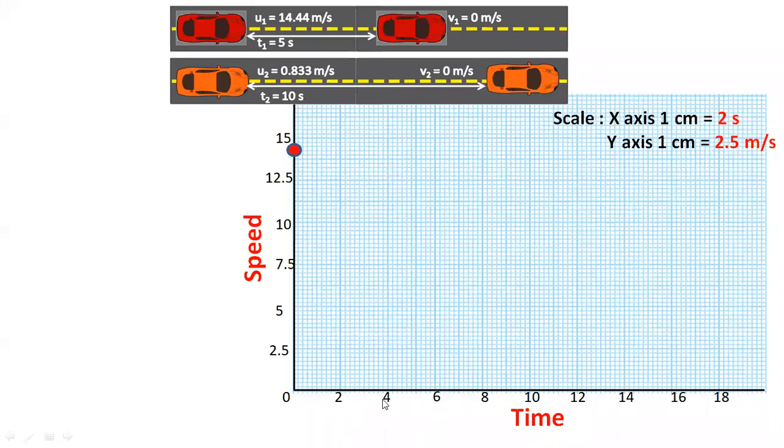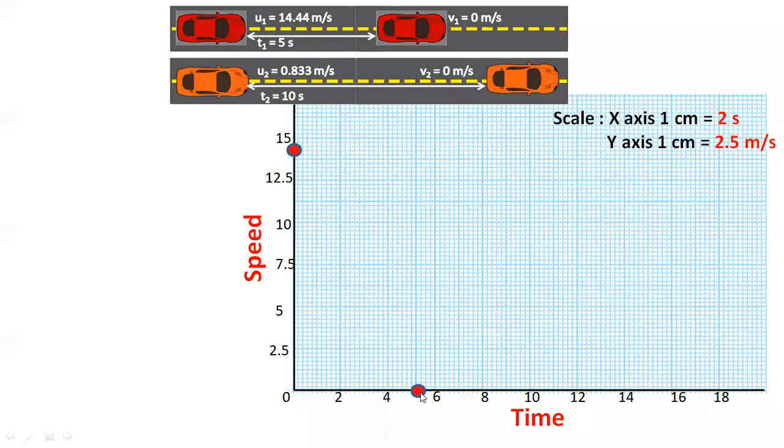Where is 5 on this time axis? 0, 2, 4, 6. So 5 will come here. And what is the velocity at that place? 0. So the coordinate is 0, and I have to put it on this position. So the first coordinate is 14.44, the second coordinate is 0, but after what time? 5 seconds.